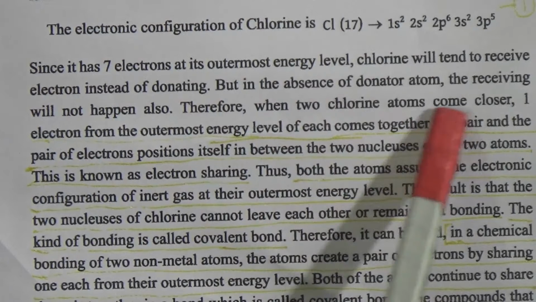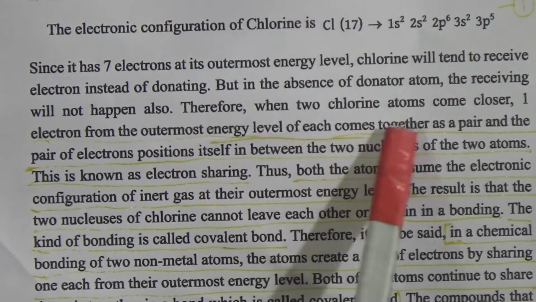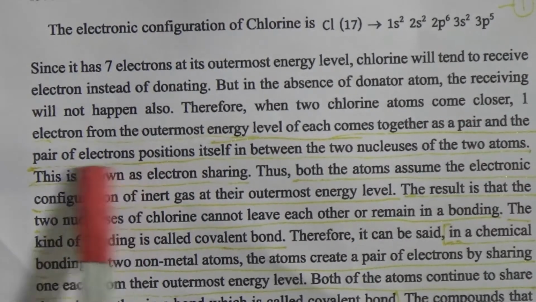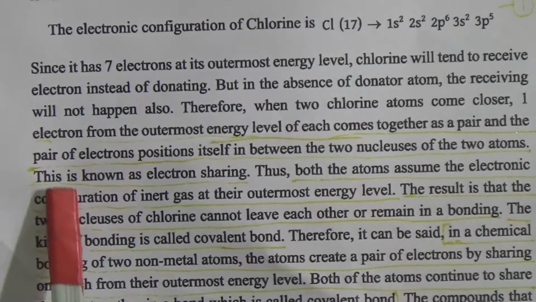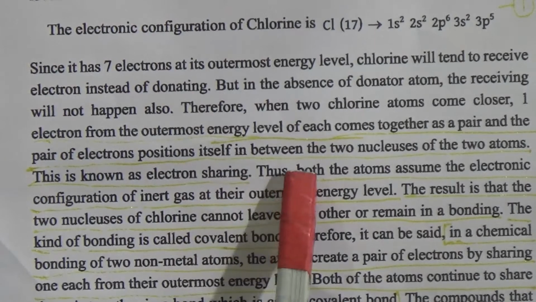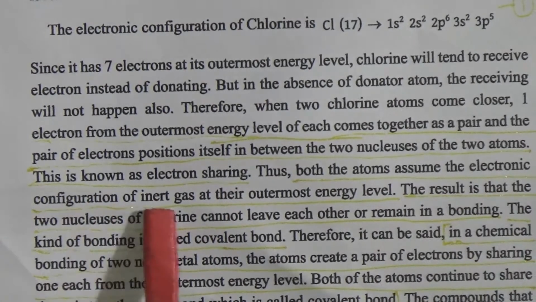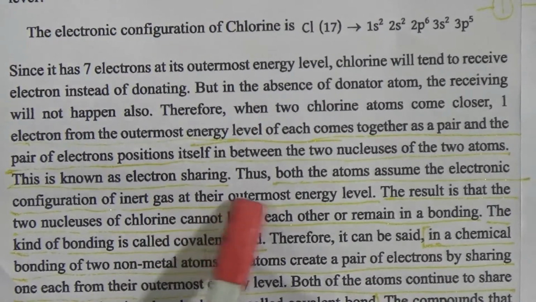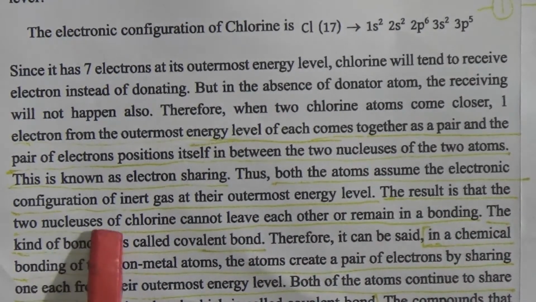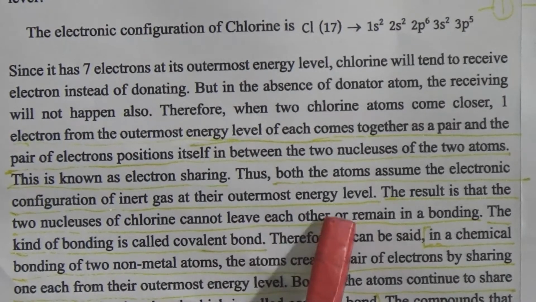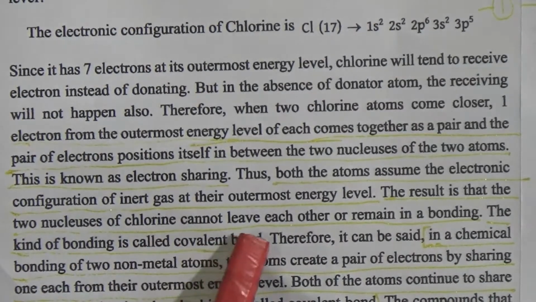Therefore, when two chlorine atoms come closer, one electron from the outermost energy level of each comes together as a pair, and the pair of electrons positions itself in between the two atoms. It is known as electron sharing, and thus both of the atoms assume the electronic configuration of an inert gas at their outermost energy level, and the result is that the two chlorine nuclei cannot leave each other and remain in a bond. This kind of bonding is known as a covalent bond.